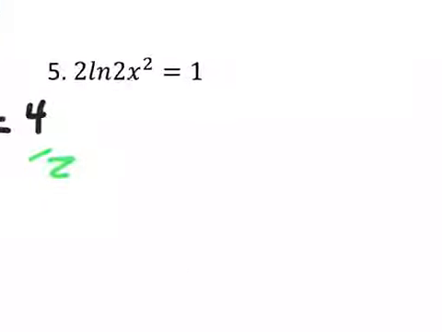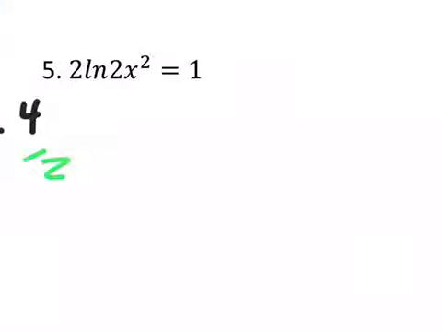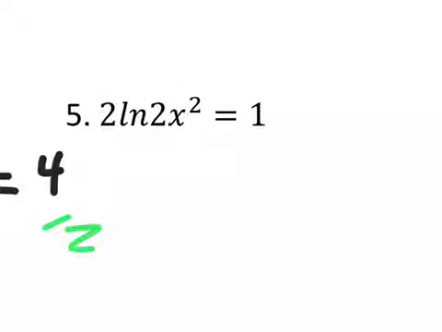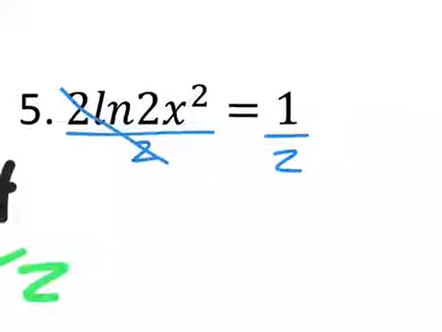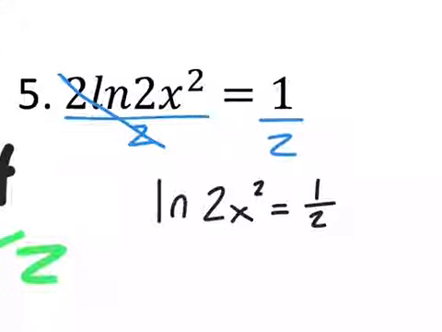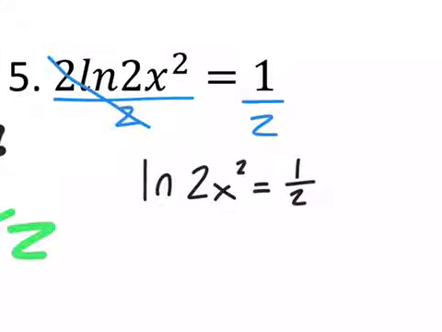All right, so let's give this one a try here. All right, well, I see I've got this here. Now, what we have to be careful with is I can't move this 2 out in front in this case because I can only do that if it was to everybody, which it isn't, so we are going to be stuck with that x squared there. I can go ahead and divide both sides by 2 to get rid of that 2, though. So we'd have natural log of 2x squared is equal to 1/2. So that's as far as we can take it.